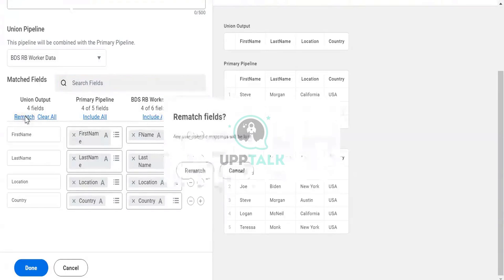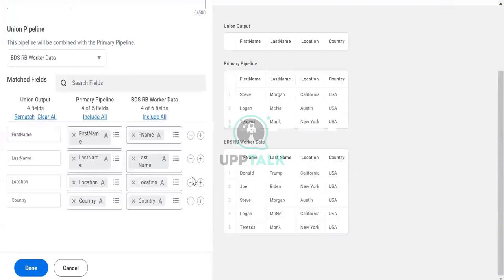What I will do is I will do the rematch, and rematch it again. Let's say it is not considered over here. I will click on it. It is basically identifying the common ones. Your first name is there, Steve is there, so it will search for Steve and match it accordingly.